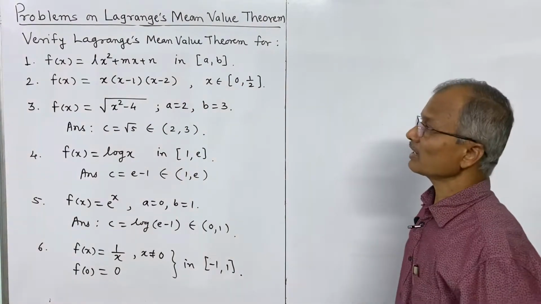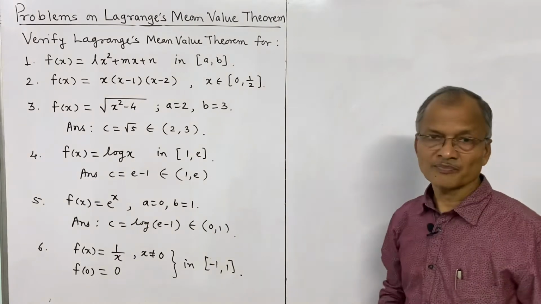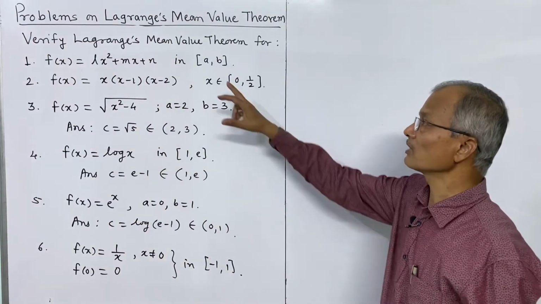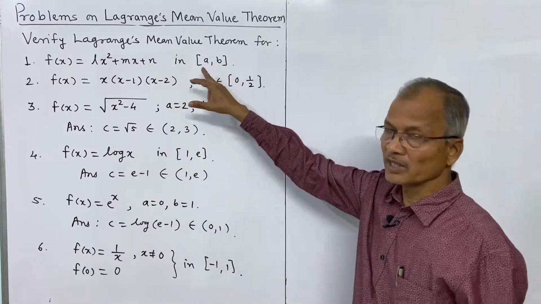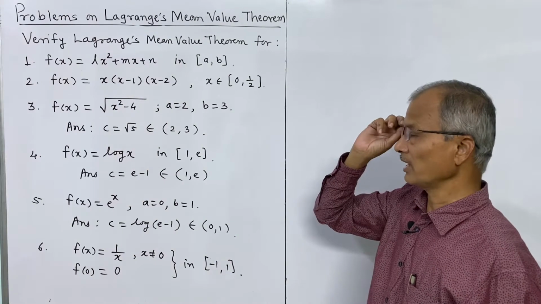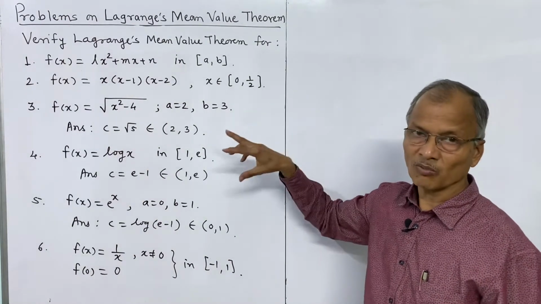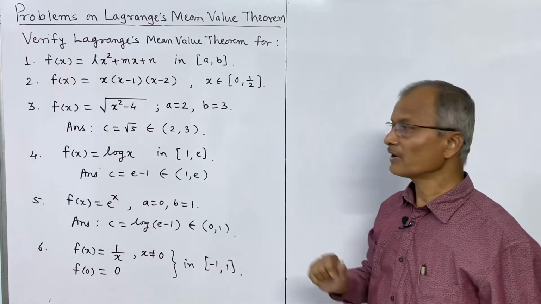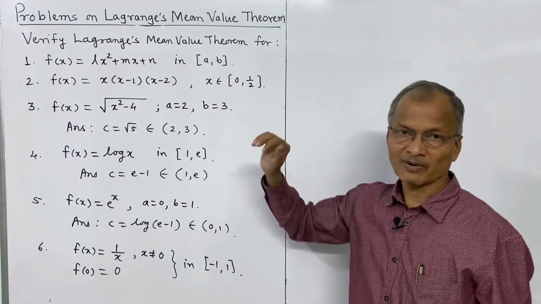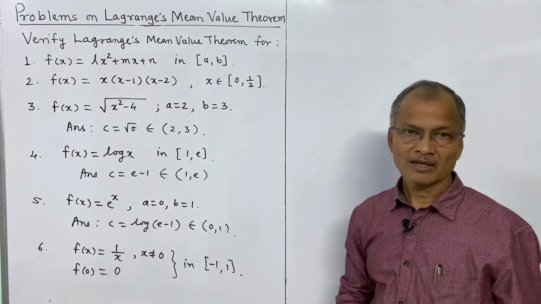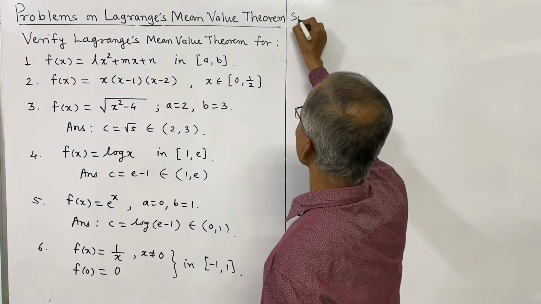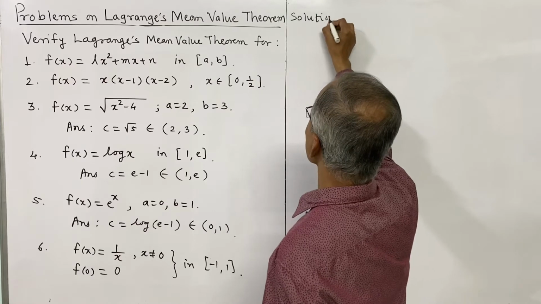The statement of the Lagrange's theorem is: if function f is continuous in the closed interval a comma b, derivable in the open interval a comma b, then there exists a value, at least one value c in the open interval a b, such that f dash of c is equal to f of b minus f of a divided by b minus a. So that is the theorem statement. Now we solve the problems. Solution of 1.